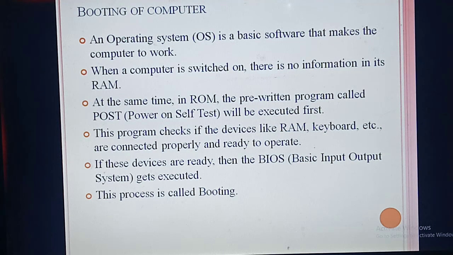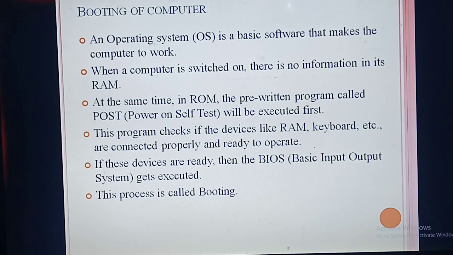If you own a computer you might have seen at the front page a desktop. We can call it the desktop. Whatever operating system you have installed will be displayed on the desktop. Maybe it's Windows XP or Windows 7, Windows 8 or Windows 10. These are all examples of operating systems. So if you need all the software to work properly, you should install the operating system in your computer.